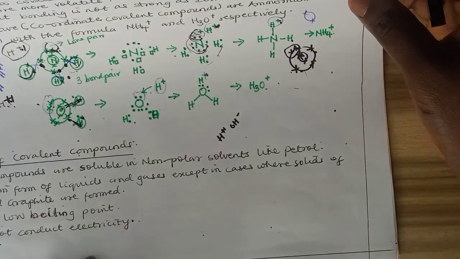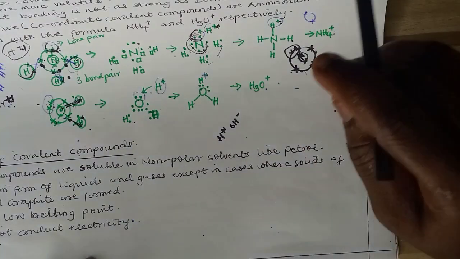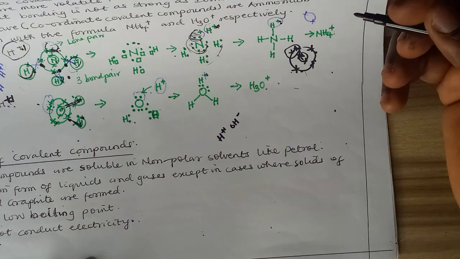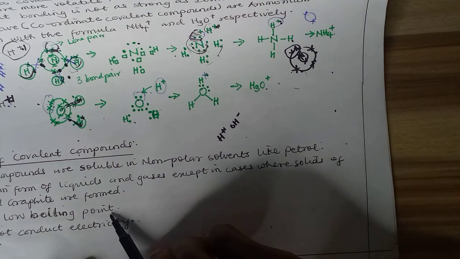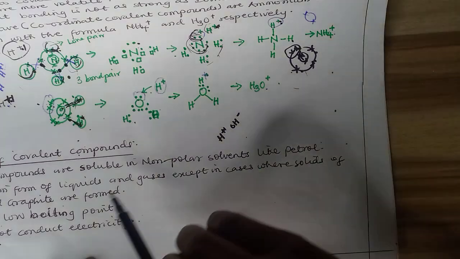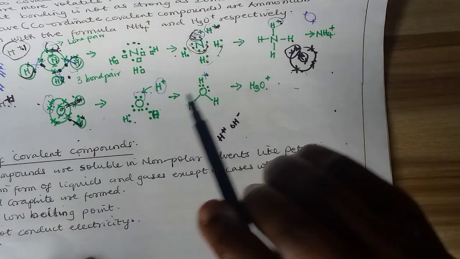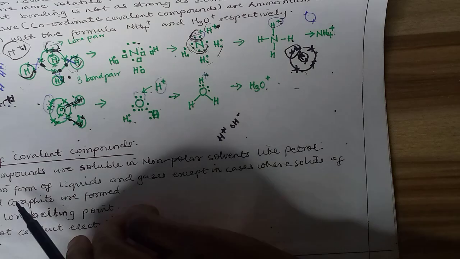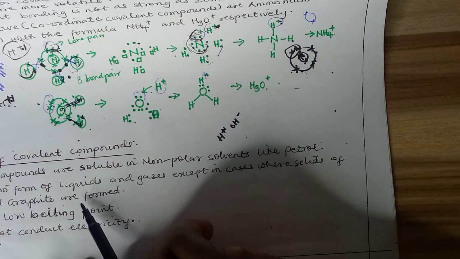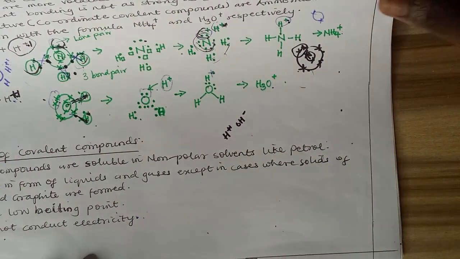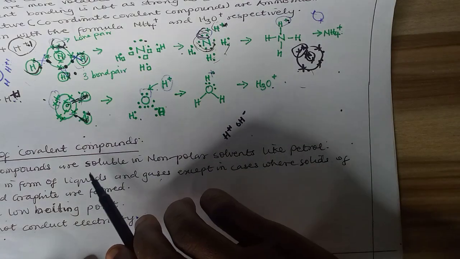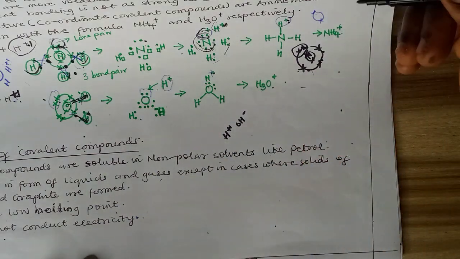Then the properties of covalent compounds are just the direct opposite of ionic compounds. They exist in the form of liquids and gases, not solids. They don't form a crystal lattice, so they will definitely have low boiling points, except in water. And then there's an exception to the formation of liquids and gases. Diamond and graphite are exceptions because they are covalent in nature. So in some cases, or a few cases, covalent compounds form hard crystals, or giant molecules as well. But in most cases, liquids and gases are made up of covalent bonding, which is not as strong as ionic bonding. They are weak.